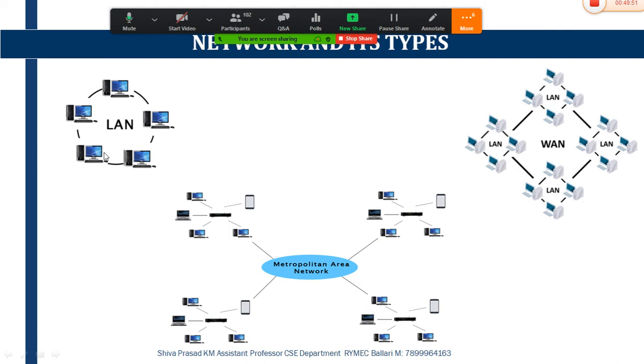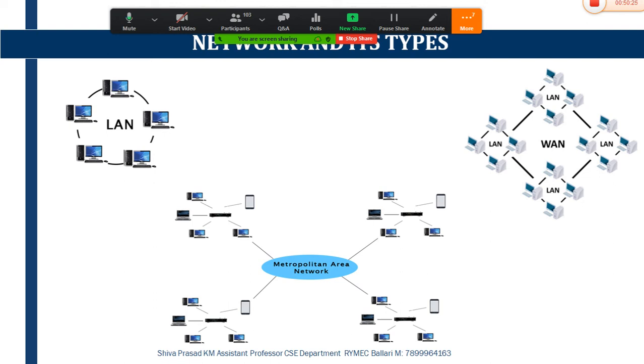So this is what LAN speaks about. LAN is nothing but local area network. This particular local area network is the one wherein two or more computers are connected to each other in a small area, such as small buildings or houses or offices. And this LAN provides more security to the data which you are transferring from one system to the other system.